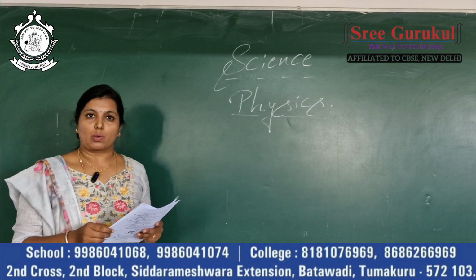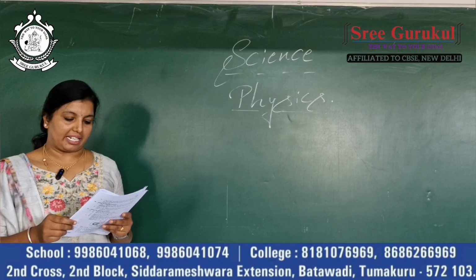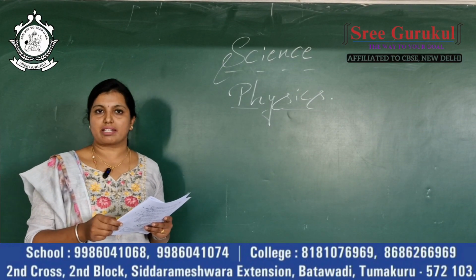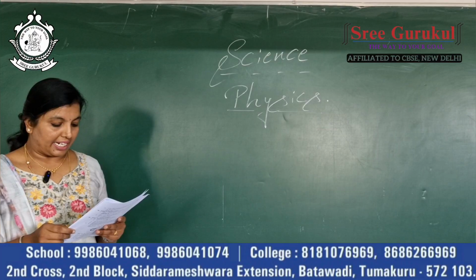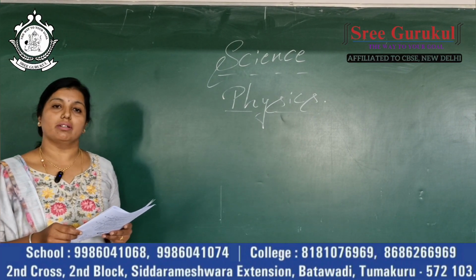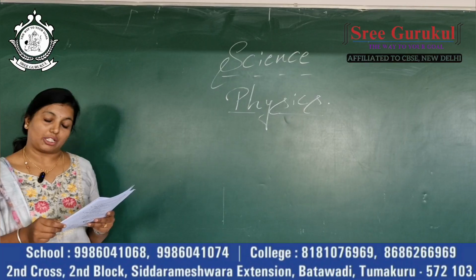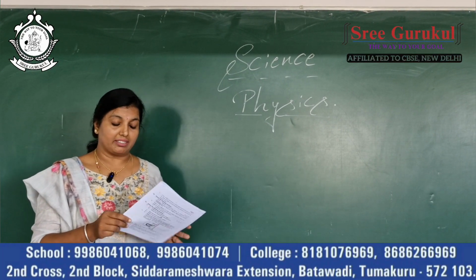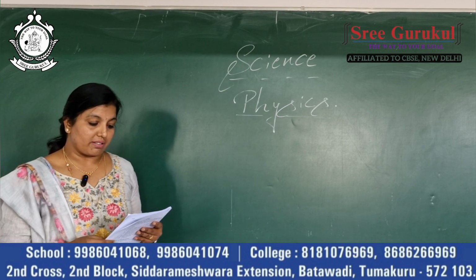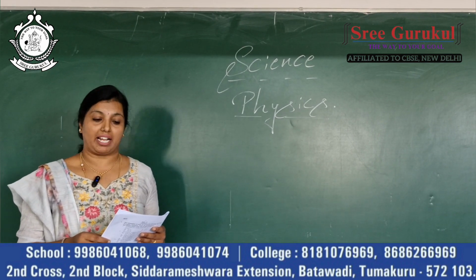Second, the main 1 mark question. They had given 3 questions here. First question, a statement question. Here they had given one statement, and you have to justify the statement. Second question, it appears from the chapter Electricity. Here they had given 2 circuit diagrams. In that you have to observe the circuit diagrams carefully, then write the answer. The next question appears from the chapter Light, based on the concept of refraction.